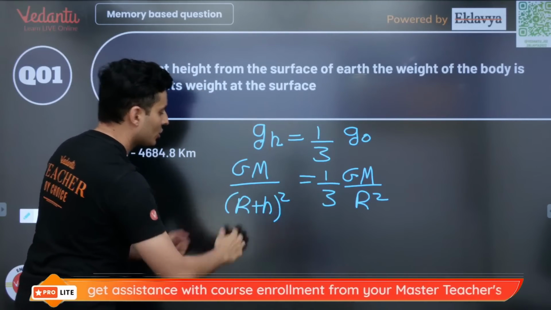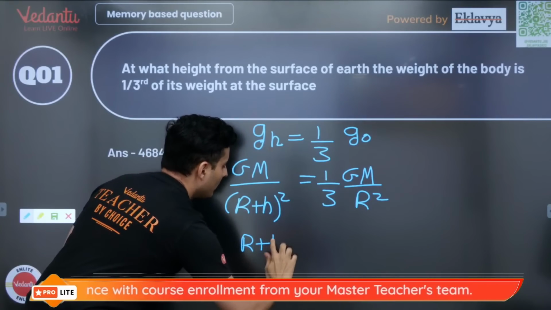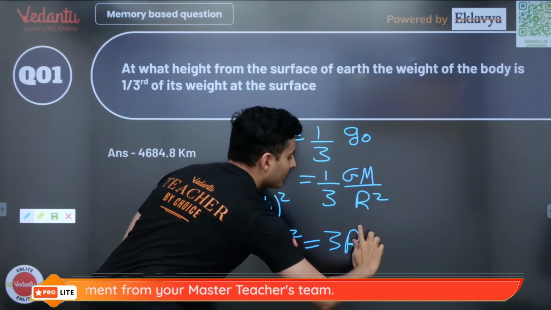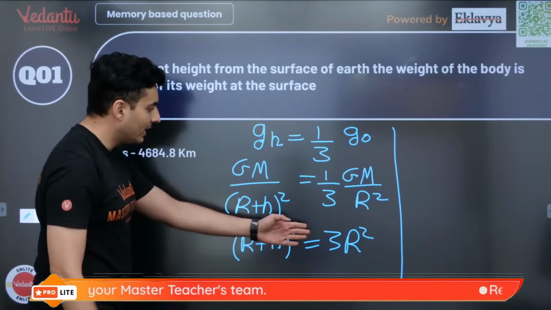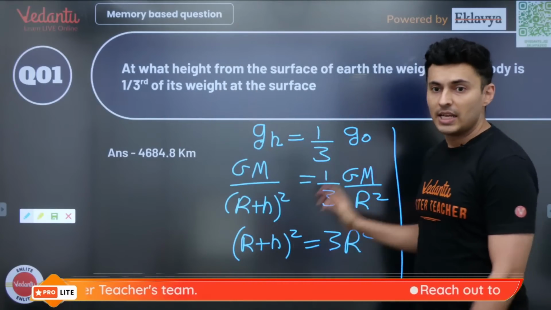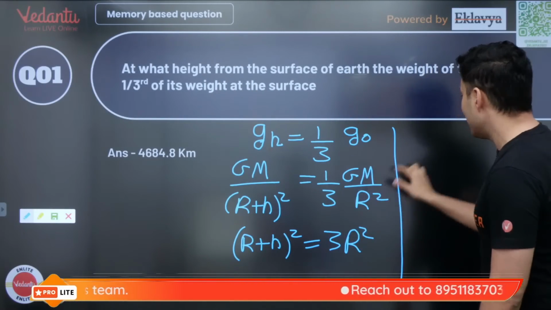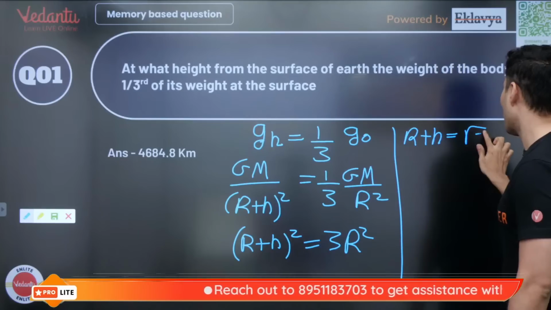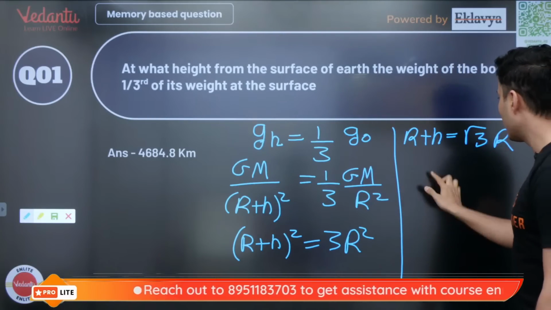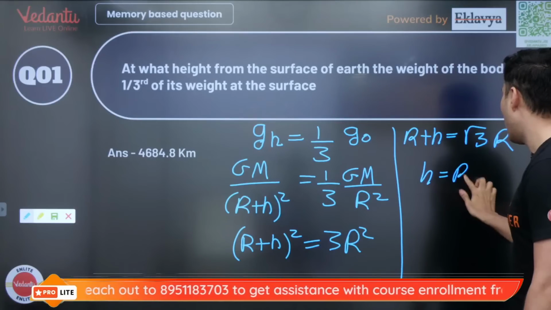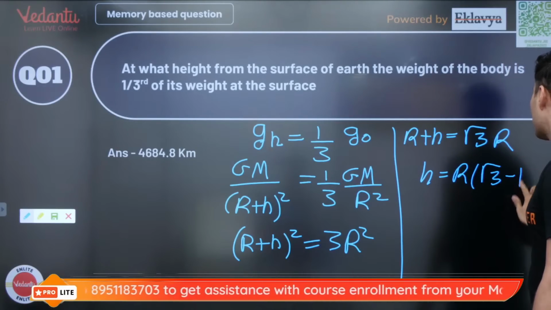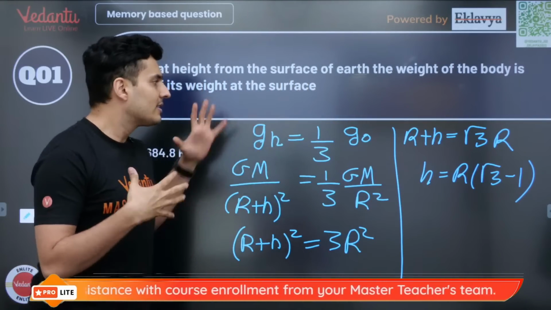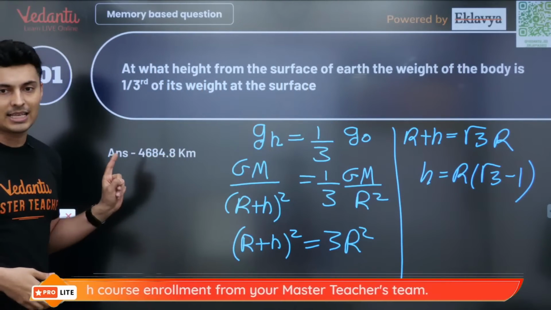GM cancels, so (R plus h) whole square is nothing but 3R square. Take roots on both sides, and you will see R plus h is equal to root 3 times R. Now rearrange, you will get h is equal to R common (root 3 minus 1). Solving this further, substituting the value of R as 6400, you will get the answer.